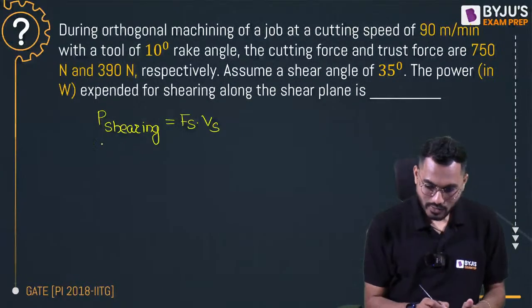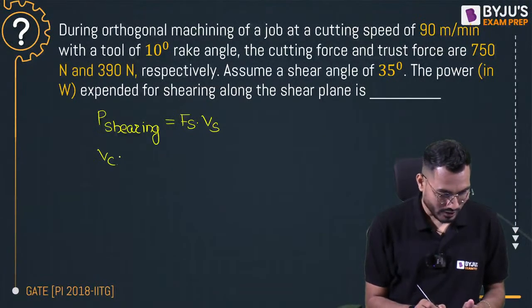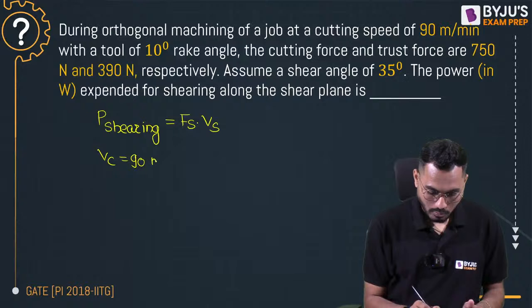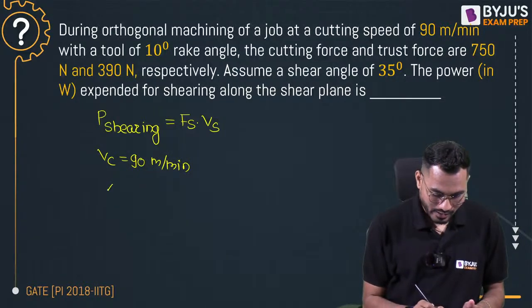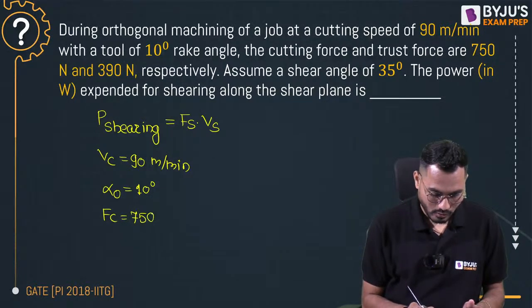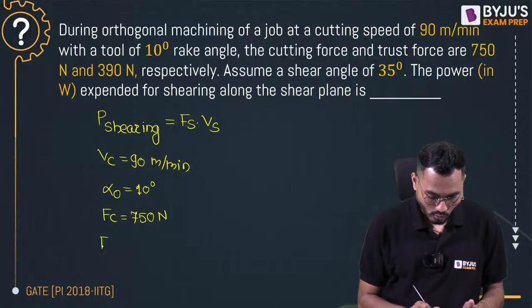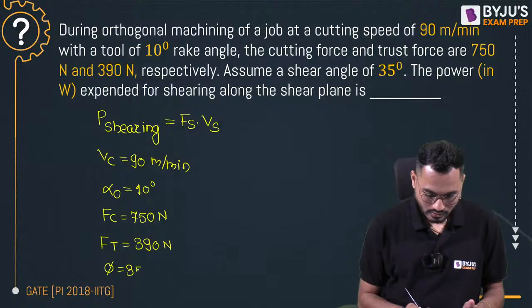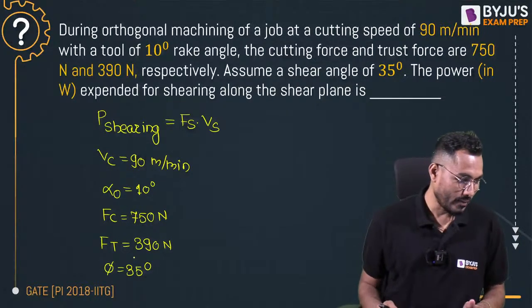So what data is given? Sir, I'll write down the data. Cutting velocity is given as 90 meter per minute. And alpha 0 is equal to 10 degree. Cutting force Fc is equal to 750 Newton. Thrust force is given as 390 Newton. And phi value is given as 35 degree.